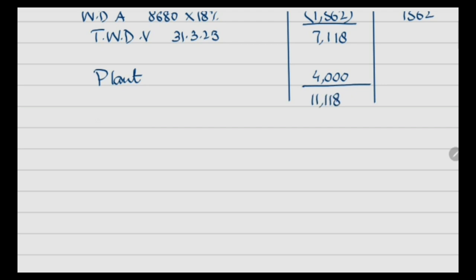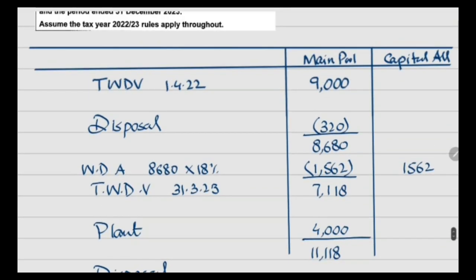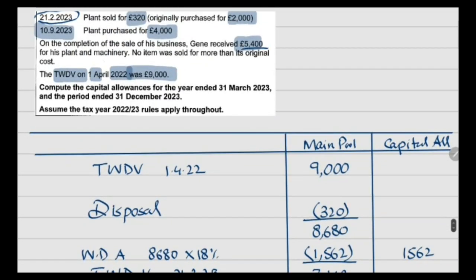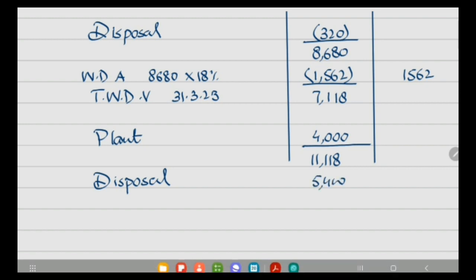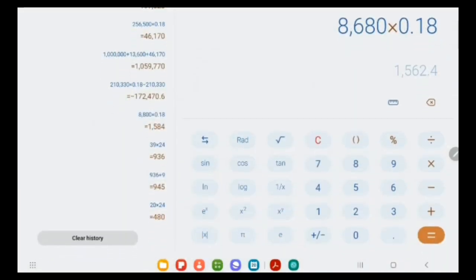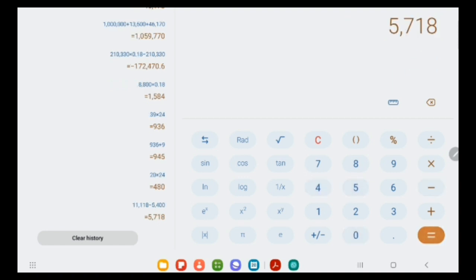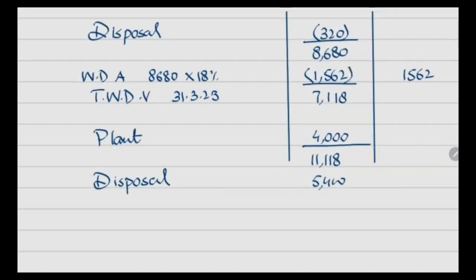And from this we have to deduct as disposal proceed, and that is 5400. So 5400 would be deducted from here. Remaining figure is 5718.